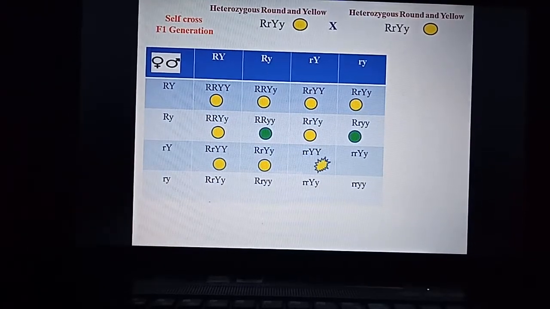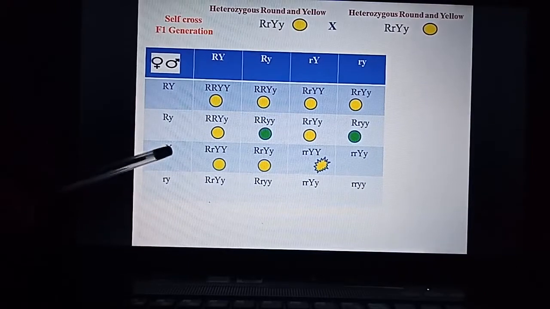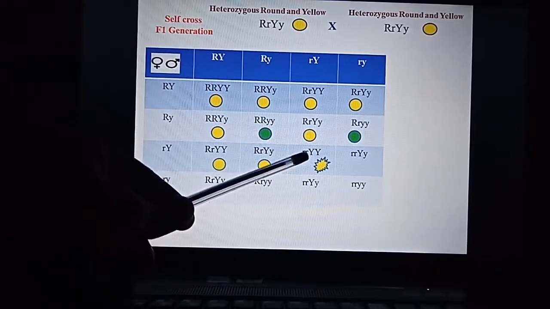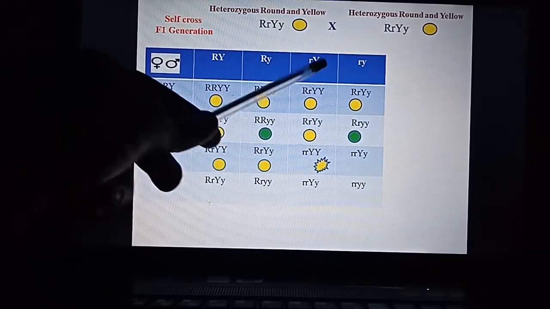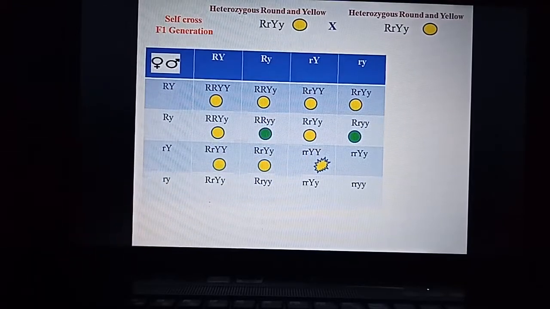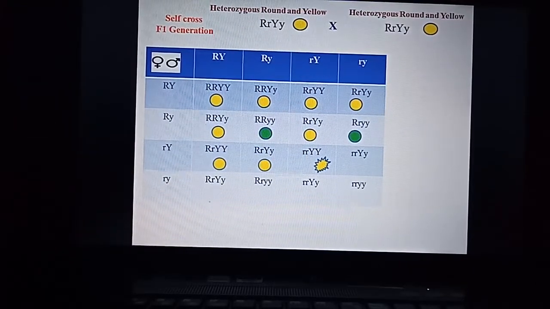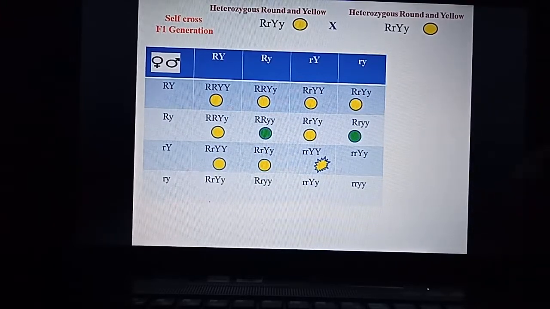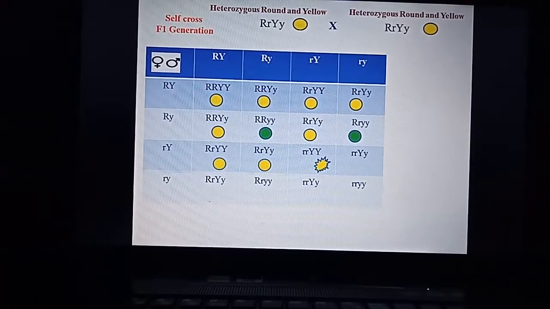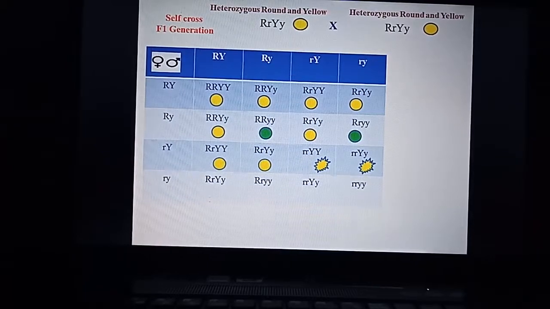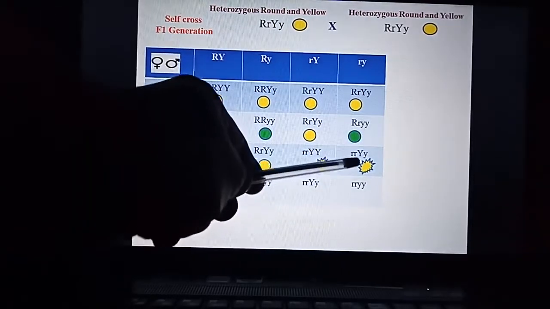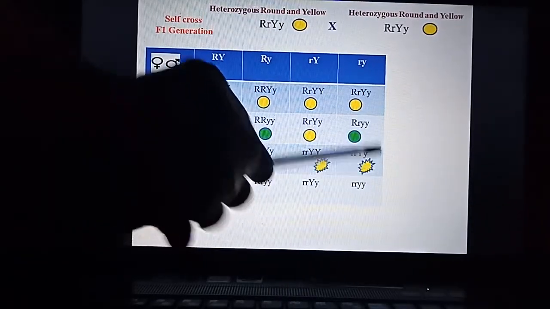So similarly next box, small r. So here small r, capital Y. So this becomes homozygous wrinkled seed with homozygous yellow in color. Next box, this is small r, capital Y, small y.